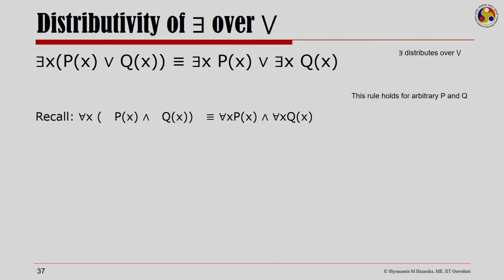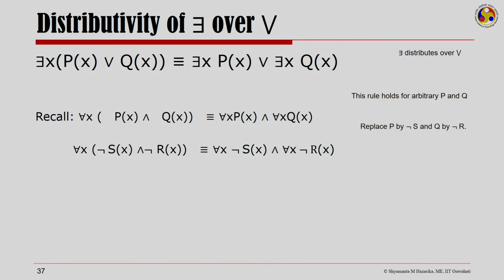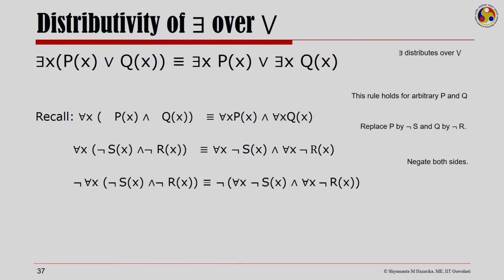Therefore, let us take P to be not S and Q to be not R and replace them in this formula. So, we have for all x not of Sx and not of Rx, and this side also we replace P by not of S and Q by not of R, and now we negate both sides.